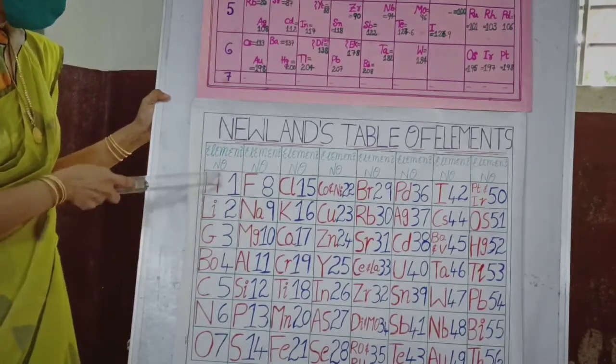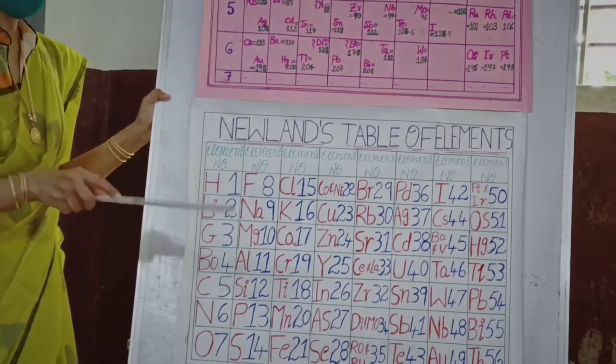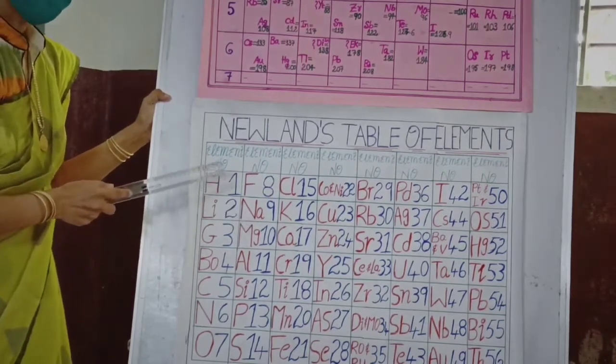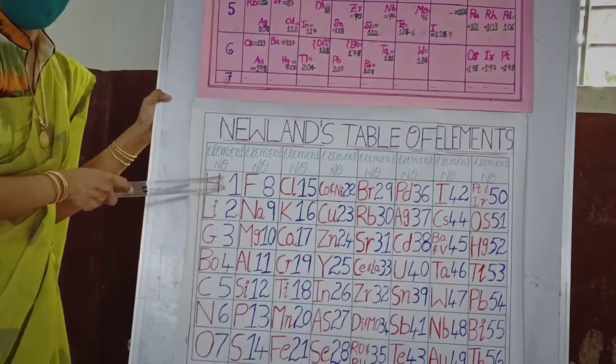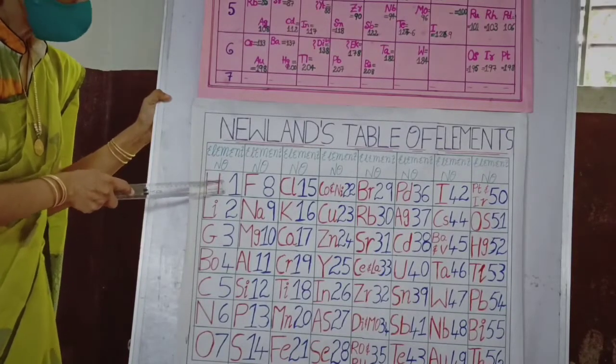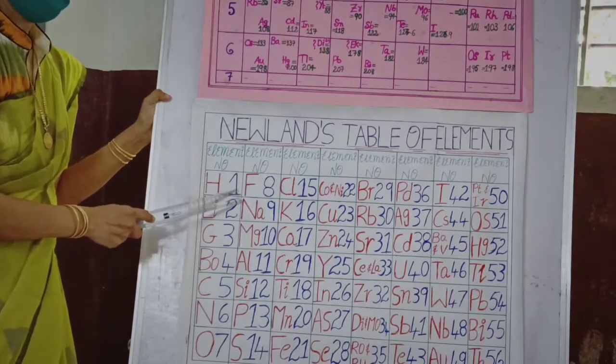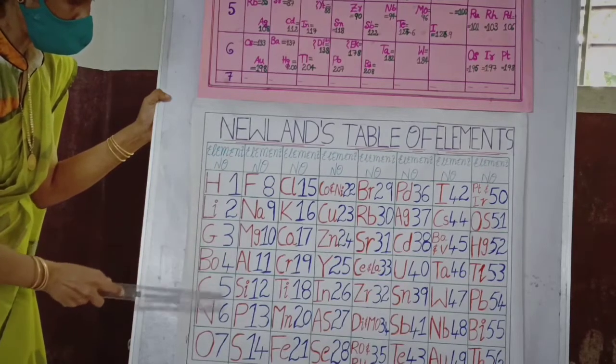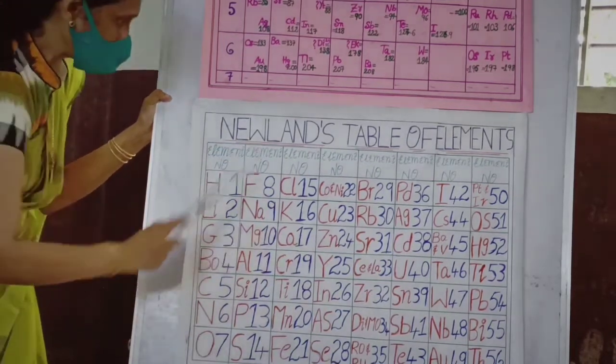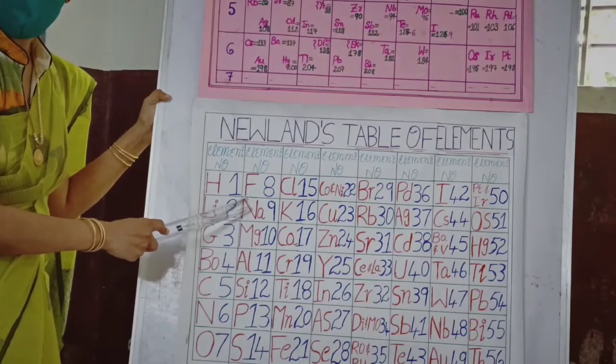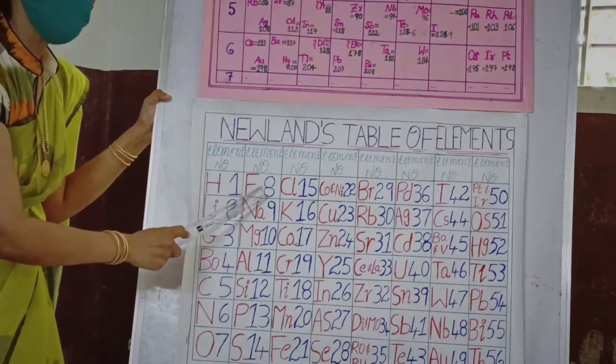See here, what he says is that when we start from the first element and come to the 8th element, meaning 1, 2, 3, 4, 5, 6, 7, and the next 8th element is fluorine. So fluorine resembles hydrogen in its properties.